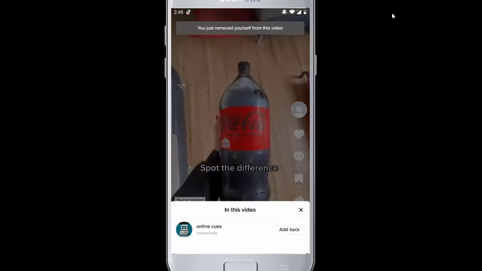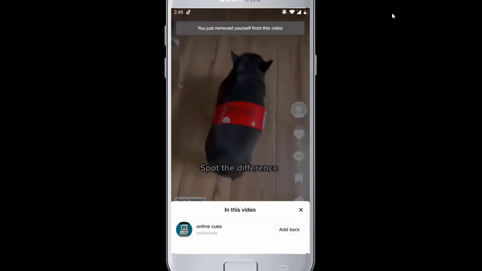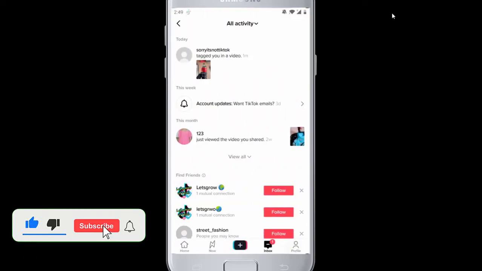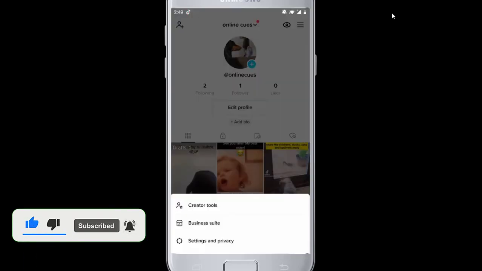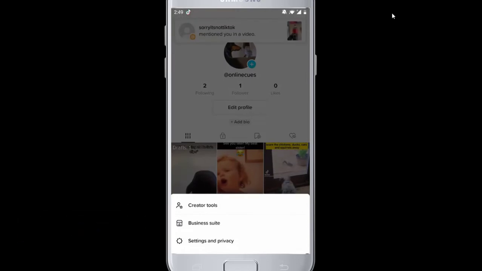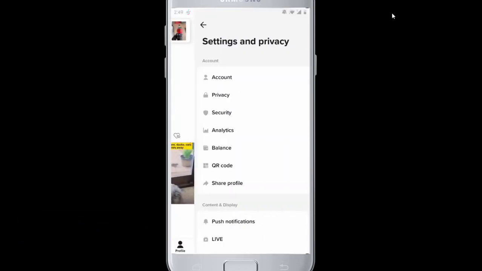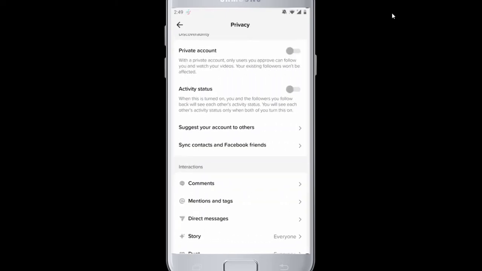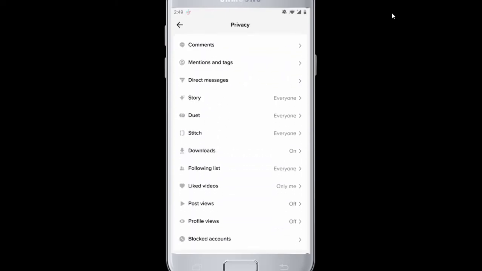Now let's see how you can avoid someone from tagging or mentioning you in a TikTok video from now on. Go to your profile, then tap on hamburger icon at the top right. Select Settings and Privacy. Tap on Privacy. Scroll down and select Mentions and Tags.